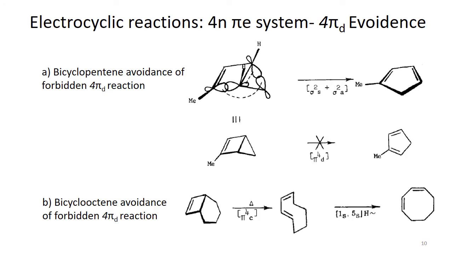Okay, coming to the two examples. We have two examples, one of them is bicyclopentene and the other one is bicyclooctane, and these two examples give clear evidence. If you look at the first example, it is a bicyclic compound.